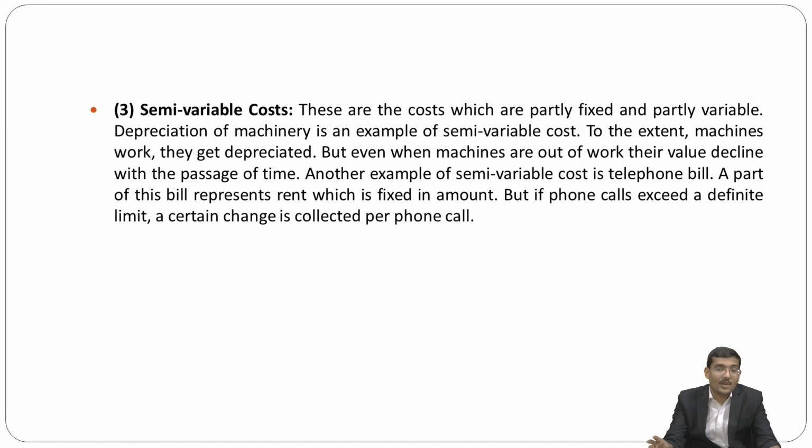Another example of semi-variable cost is the telephone bill. One part is fixed, and if you go beyond the particular fixed portion, then the excess is chargeable. So ultimately it is a semi-fixed and semi-variable cost. A part of this bill represents the rent, which is fixed in amount, but if the phone calls exceed the definite limit, a certain charge is collected per phone call.